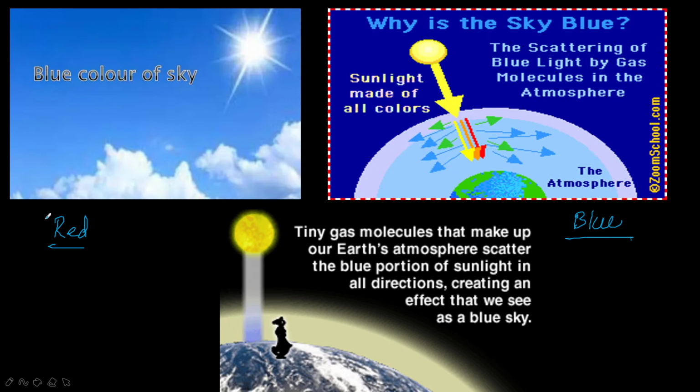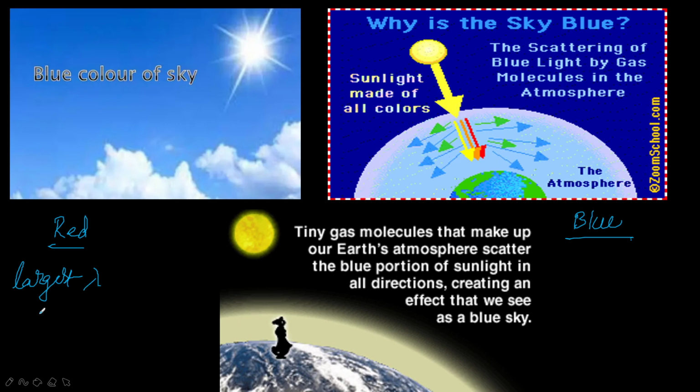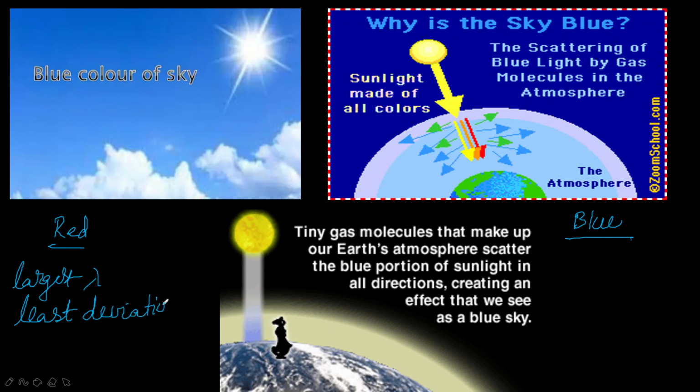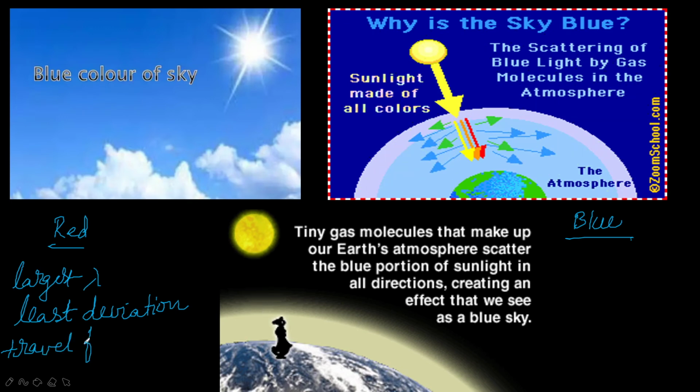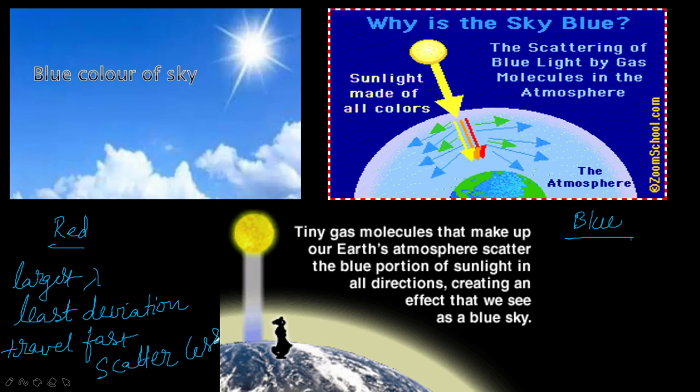So first let us see red color. Red color has the largest wavelength. That's why it has least deviation. It travels very fast. It scatters less. These are the four things you need to remember: largest wavelength, least deviation, it travels very fast, scatters very less.